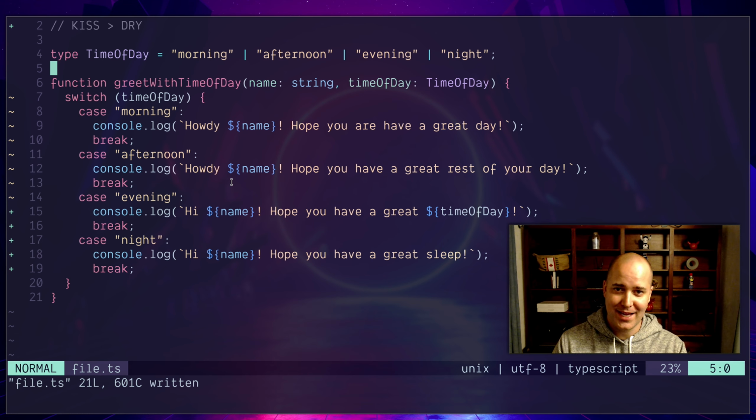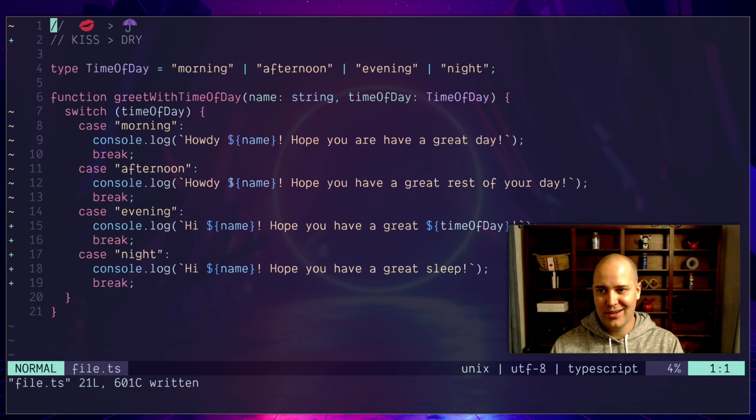And now I normally hate switch statements, but oddly enough, if you change this into a switch statement, to my eye, it doesn't look half bad. Case morning, there we go. Case afternoon, there we are. It's pretty simple to follow. I think I like it. Now, obviously, keep it simple, moron, and do not repeat yourself are not always at odds.